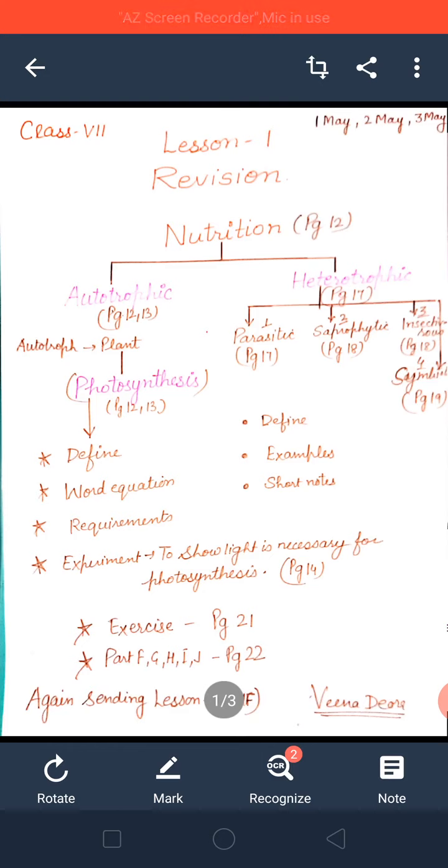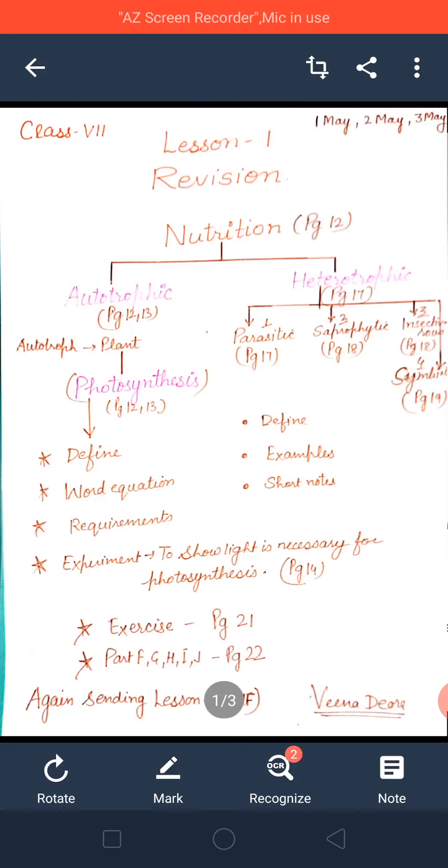When they make their own food, they need some materials, and these materials they take from the surroundings. For example, plants. Plants make their own food, so plants are autotrophs. And how do plants make their food? This we will study in detail. How do plants make their food? By the process of photosynthesis.